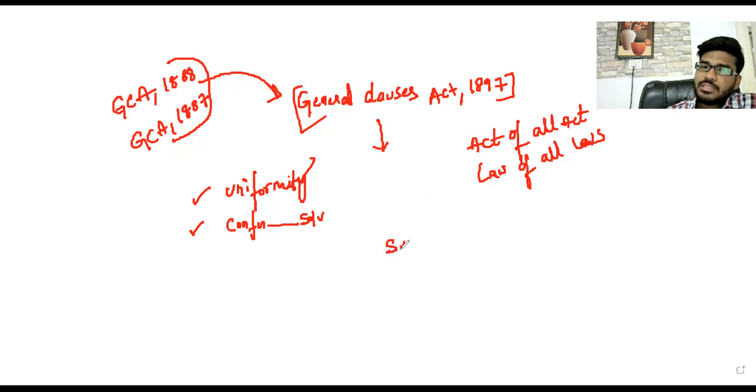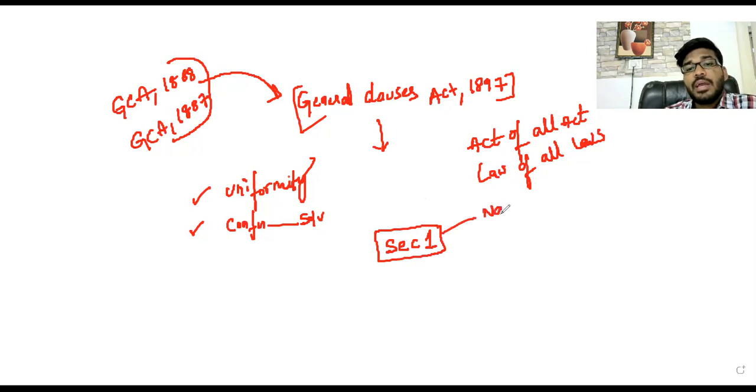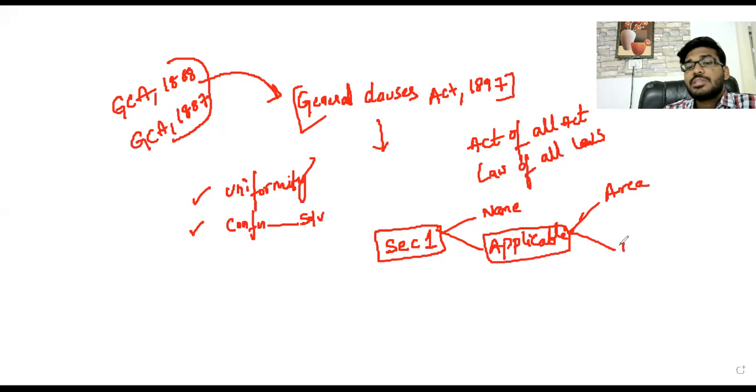After that, we discussed Section 1. Section 1 is a common section in all the acts. What is the name of the act? The General Clauses Act 1897. Where is it applicable? Generally there is area-wise applicability, and another is institutional-wise applicability. Area-wise, the General Clauses Act does not have area-wise applicability situations.